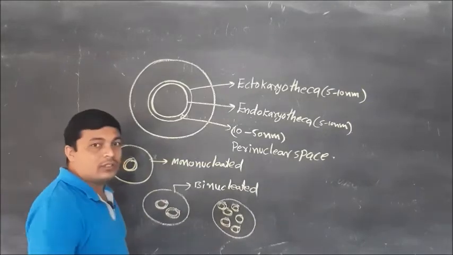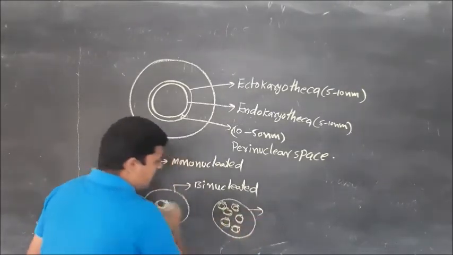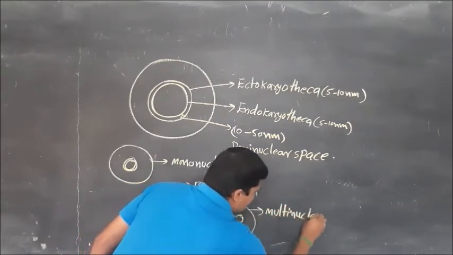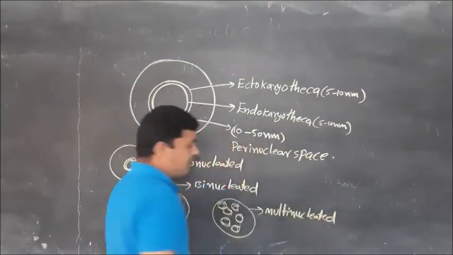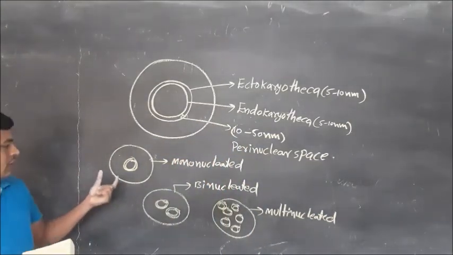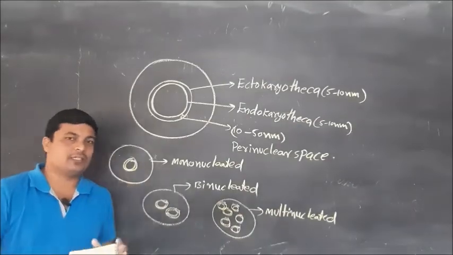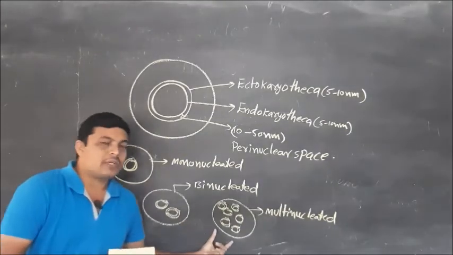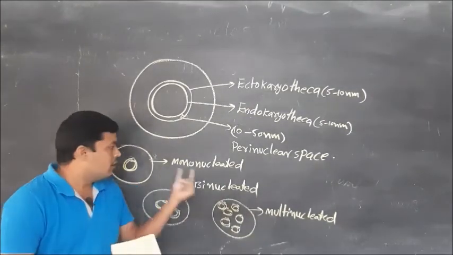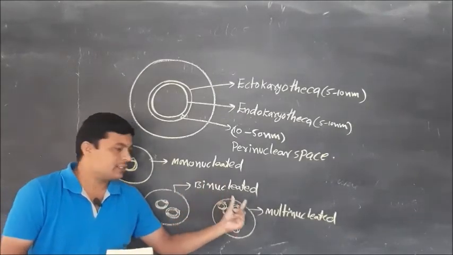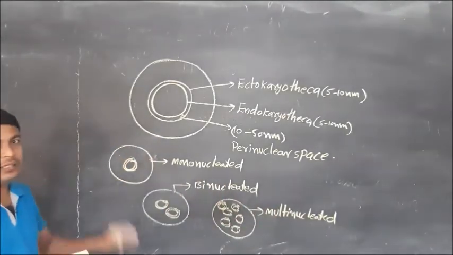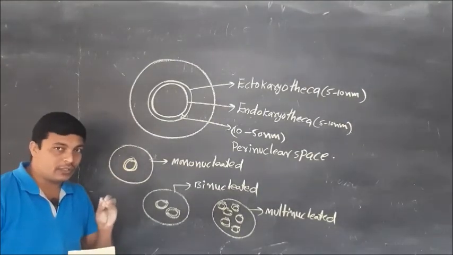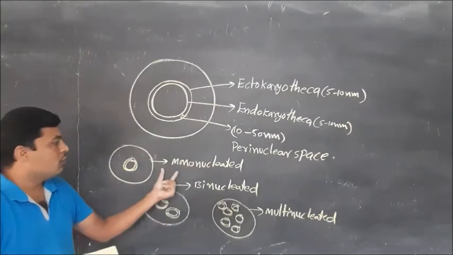If a cell contains more than two nuclei, that kind of cell is considered a multinucleated cell. So in some kinds of cells only a single nucleus is present, in some only two nuclei are present, and in some more than two nuclei are present: mononucleated cells, binucleated cells and multinucleated cells. But the majority of eukaryotic cells contain a single nucleus. So, mononucleated cells.